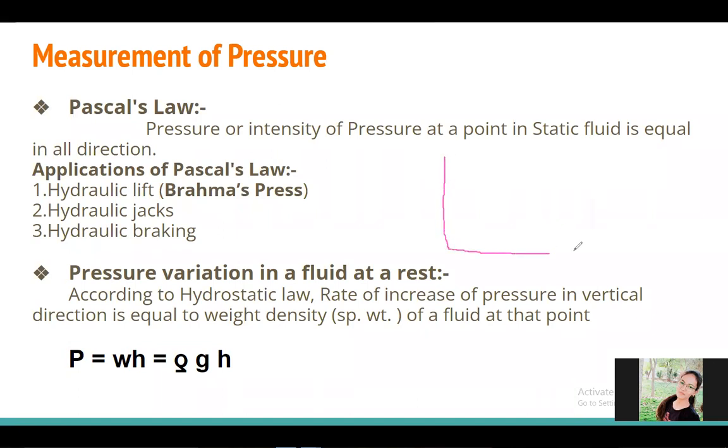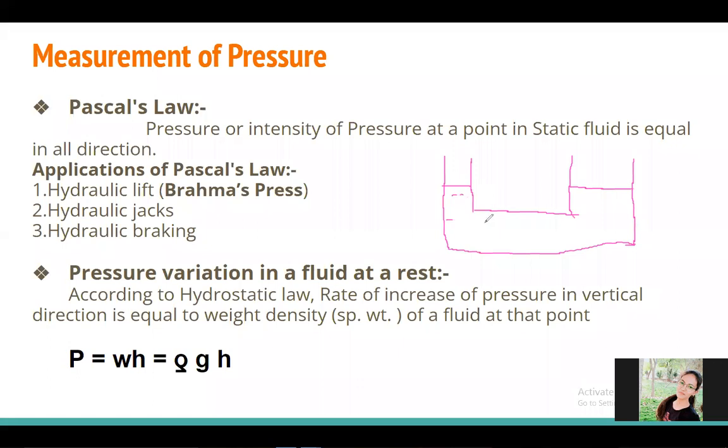I am taking one container with different areas of opening. Suppose the water is filled up to this level in this container.